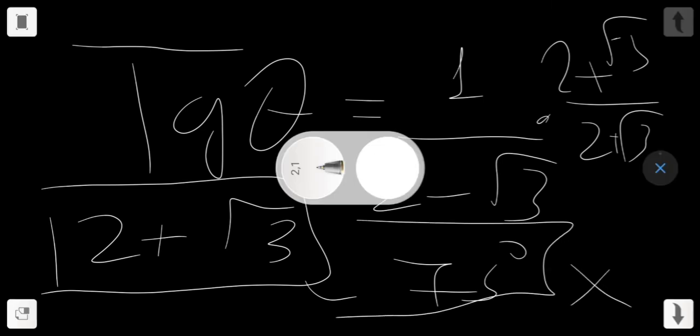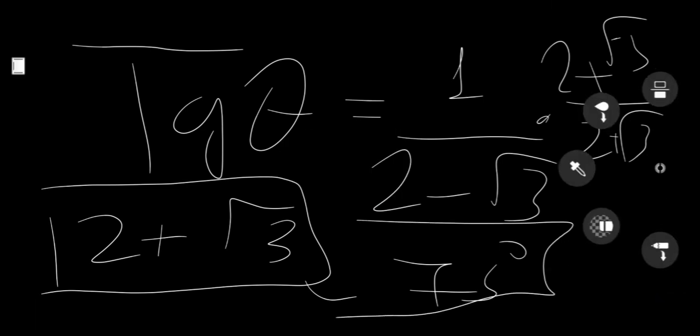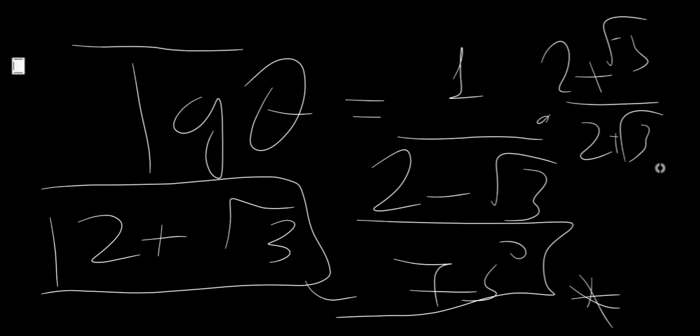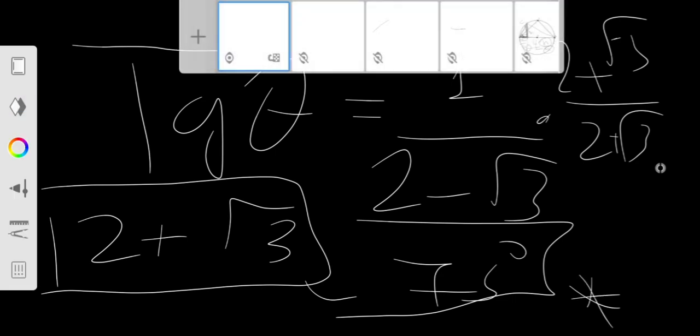But if you didn't know this, well, you would have to test it. How is that?